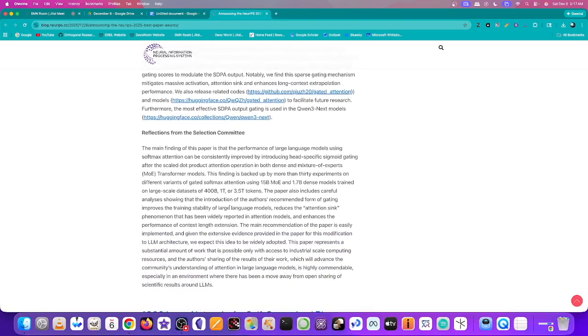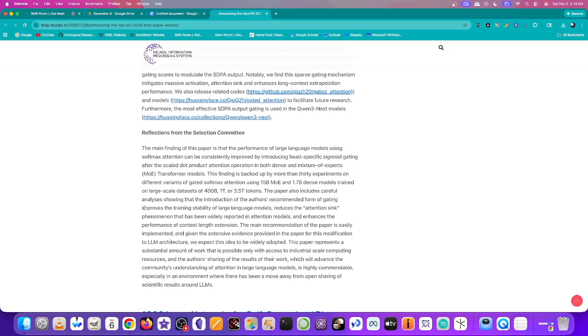This paper also includes careful analysis showing that the introduction of the authors' recommended form of gating improves the training stability of large language models, reduces the attention sink phenomena that has been widely reported in attention models, and enhances the performance of context-length extension. The main recommendation of this paper is easily implemented, and given the extensive evidence provided in the paper for this modification to large language model architecture, we expect this idea to be widely adopted.